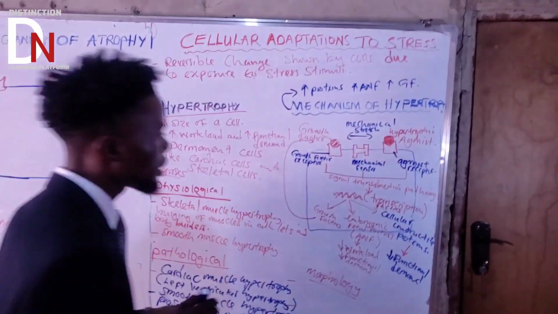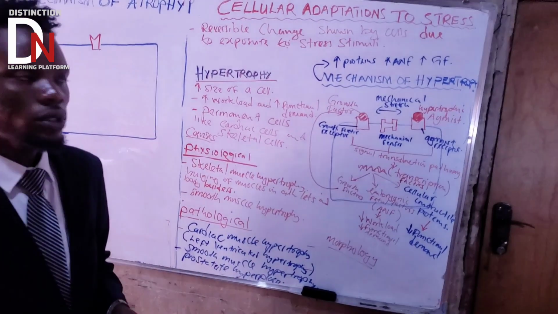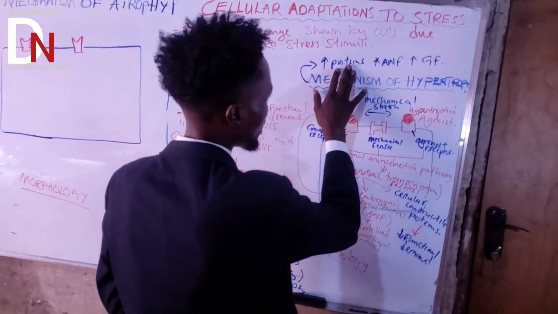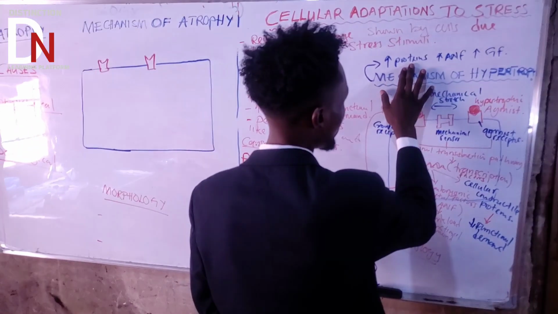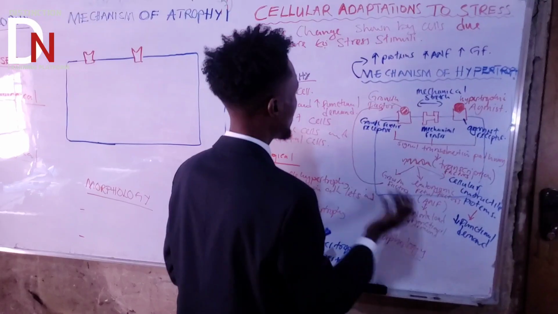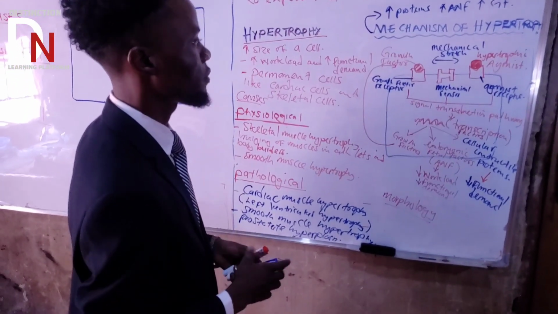So this is the mechanism of hypertrophy. The cellular contractile proteins are going to increase. If the proteins are increasing in the cell, then the cell will become large in size, and those proteins are going to reduce the functional demand, hence improving the performance of the cell.